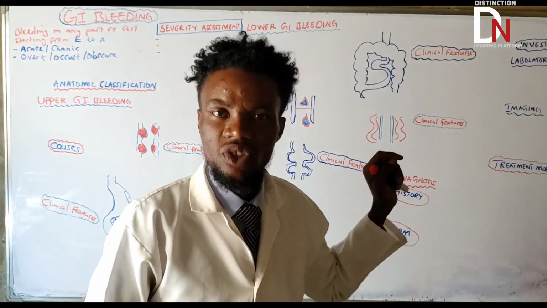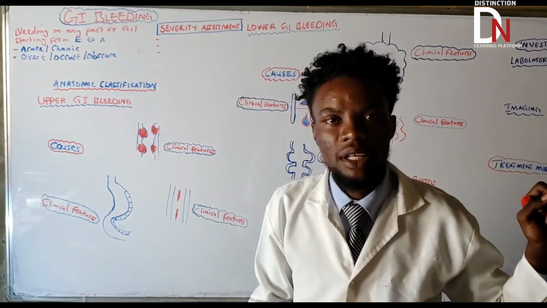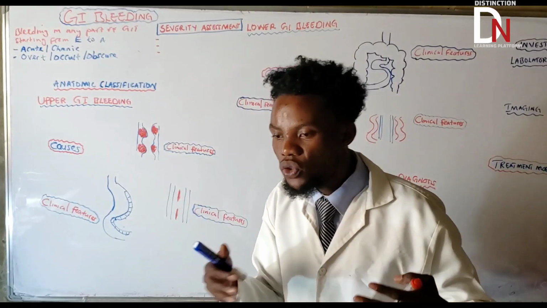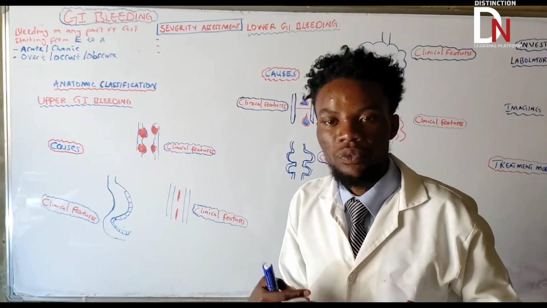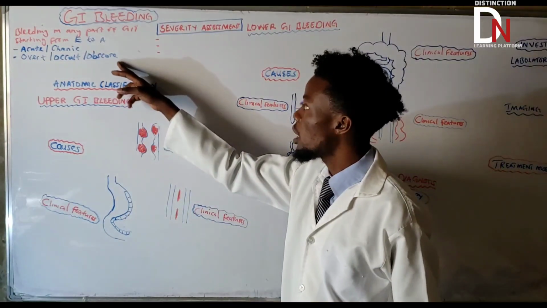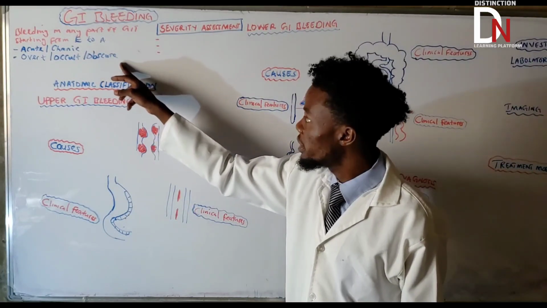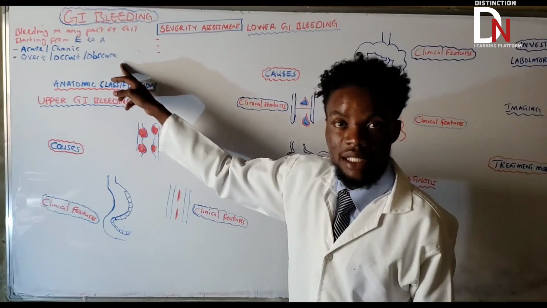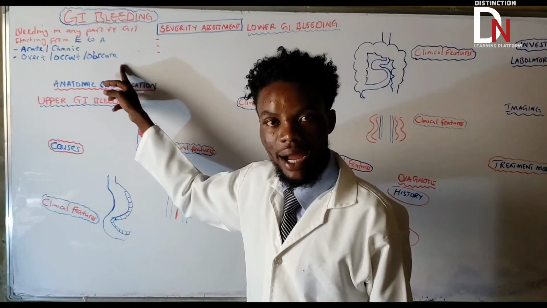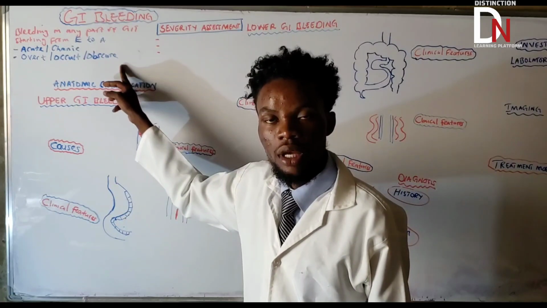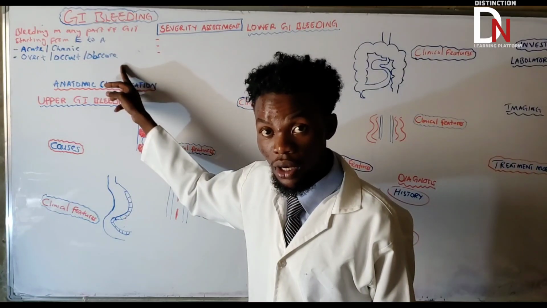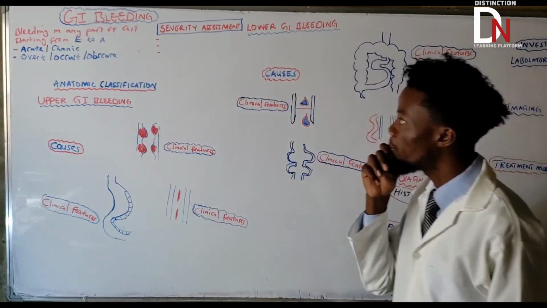Using certain instruments, like upper endoscopy or colonoscopy, the normal instrumental procedures that we use to find the source of bleeding. But if you can't see the source, then that simply means it is obscure bleeding. Very, very important part. What else?